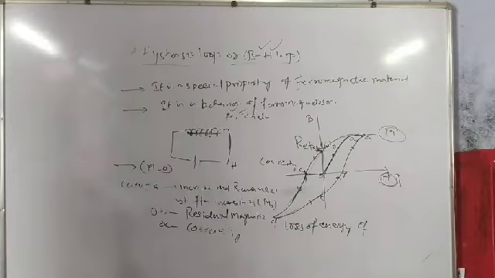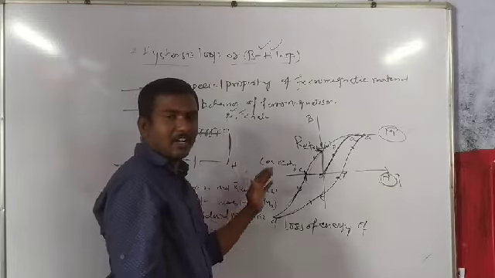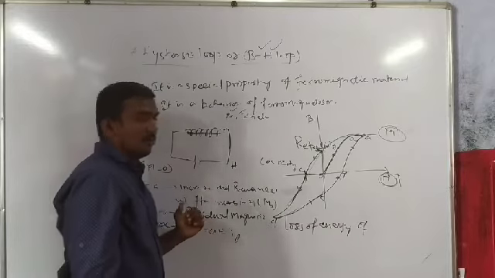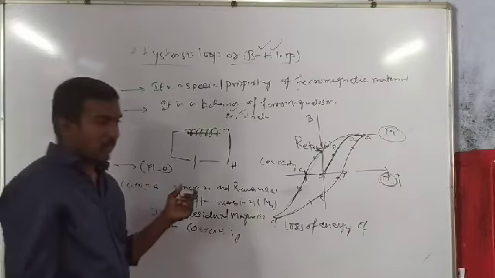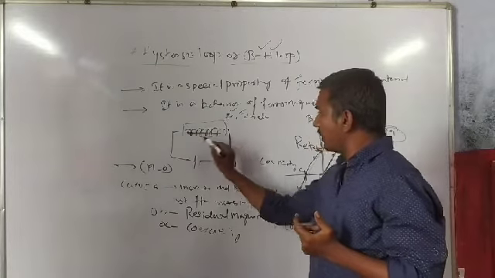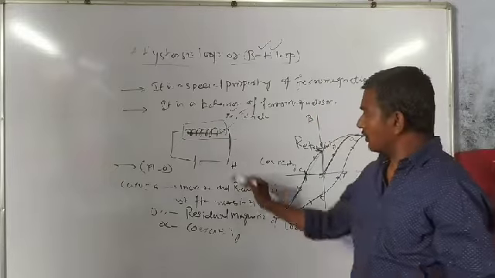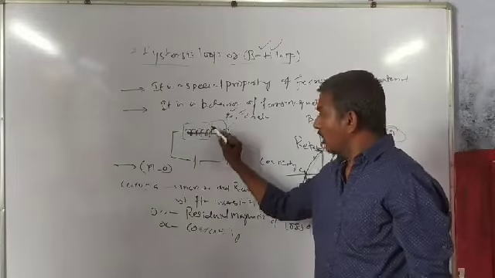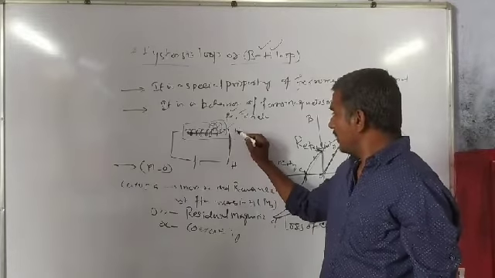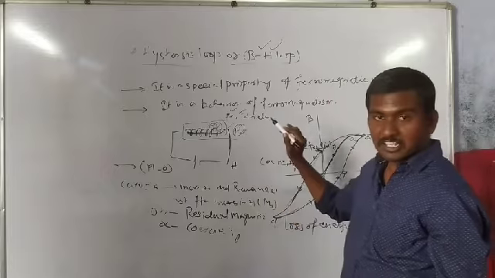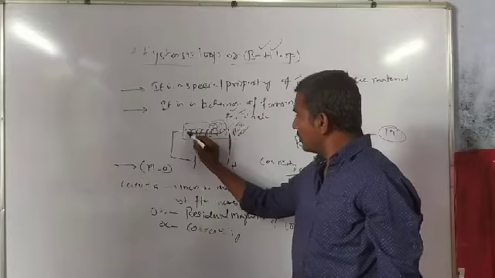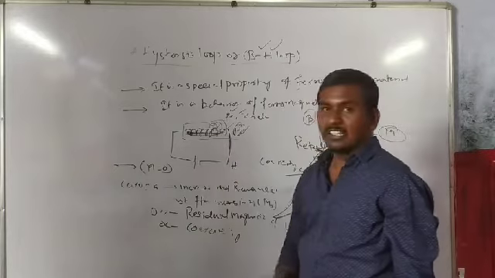Substances which remain with their property at room temperature, you will have permanent magnets and electromagnets. Here there is a solenoid, and this solenoid consists of your electric field. Due to the electric field there is a magnetic field. So the H value will increase, and due to the increase in H, B will increase there. So due to H, it behaves as an electromagnet.